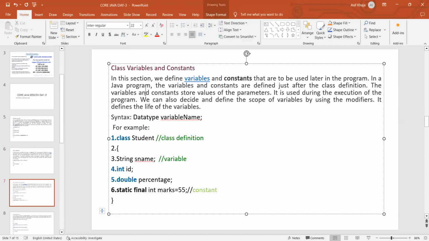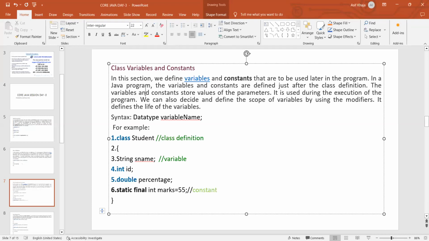Now, what are the class variables and constants? If you have a class, I told you, we'll have user-defined methods, variables, and constants. Now let us see what the variables and constants in this class are.